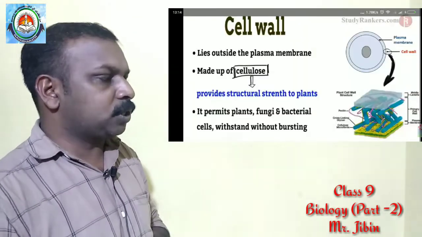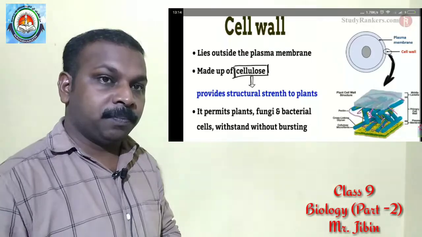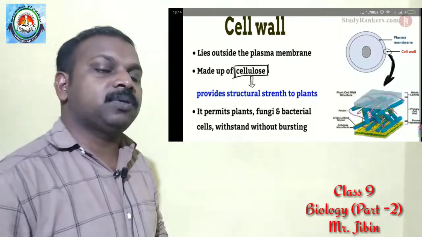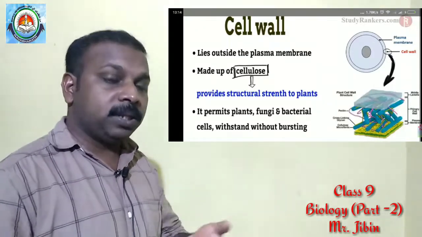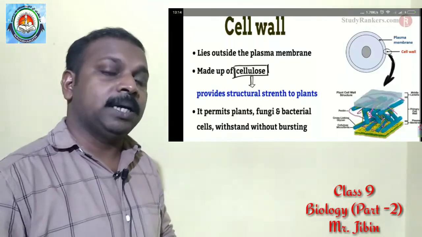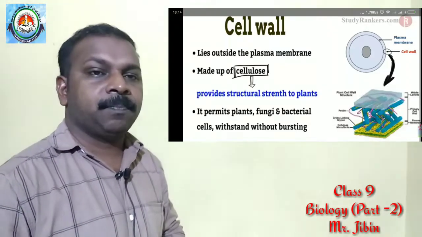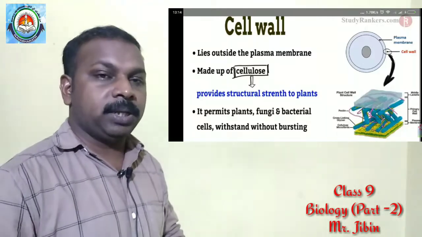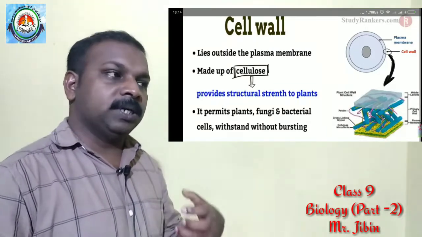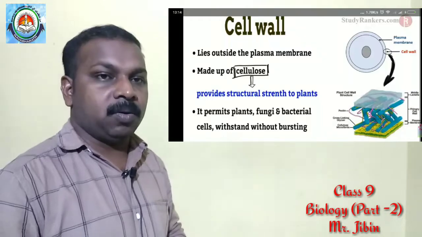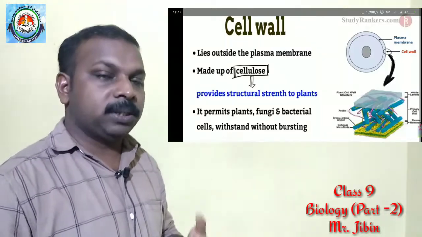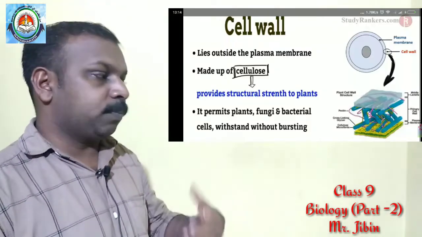Then we discussed what is cell wall. Cell wall is present only in plant cell. Then cell wall is composed of cellulose. Cell wall is made up of what? Cellulose. Then it protects or provides strength, a mechanical support to the cell. It prevents the bursting or breaking of cell. All these things we have discussed in the previous class.